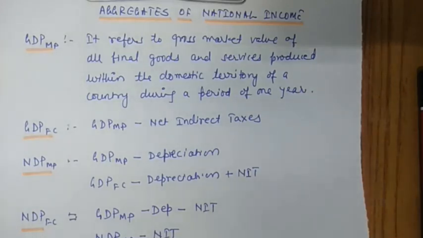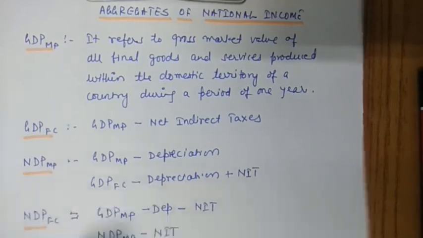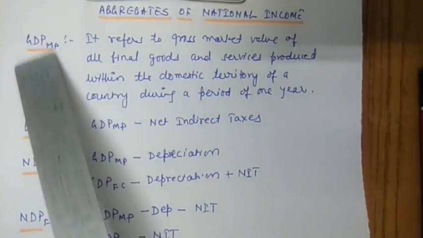There are many aggregates in national income to measure the value of goods and services in terms of money. Let us start with gross domestic product at market price. By making adjustments in GDP at MP, we can derive other aggregates. That is the reason first we will take up gross domestic product at market price.